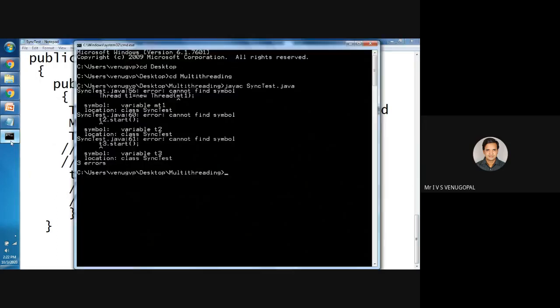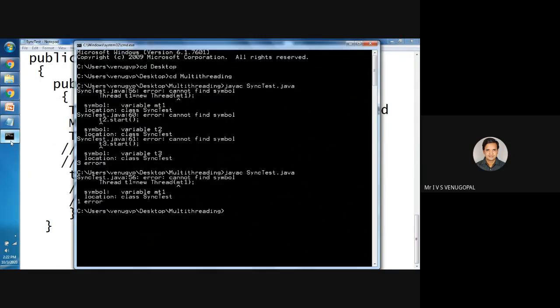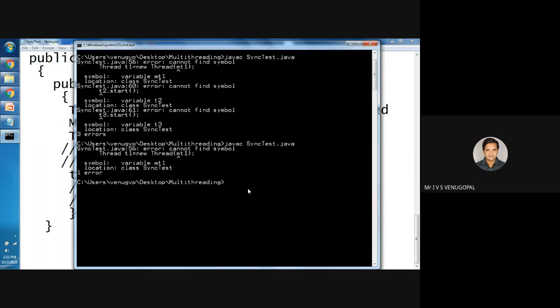Now you can try to compile javac SyncTest.java. Thread of MT1. We have an MT1.